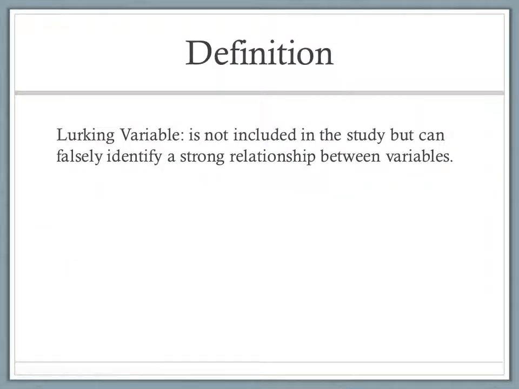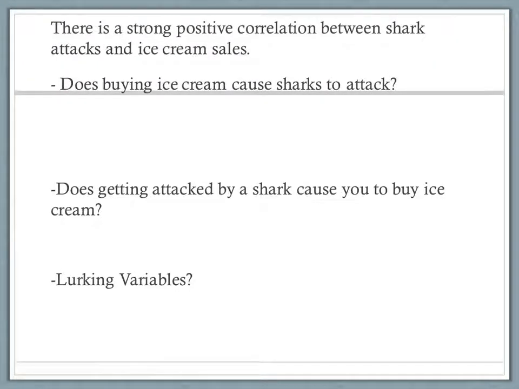One definition that we're going to have to know about is what a lurking variable is. When we're talking about these data or these scatter plots, we also have to think about lurking variables. A lurking variable is something that's not included in the study, but it can falsely identify a strong relationship. It's a variable that might cause us to have that association, but that we're not actually studying.